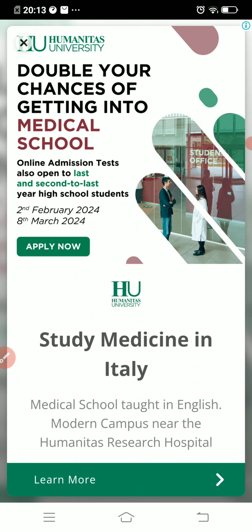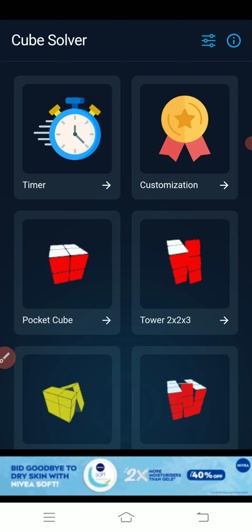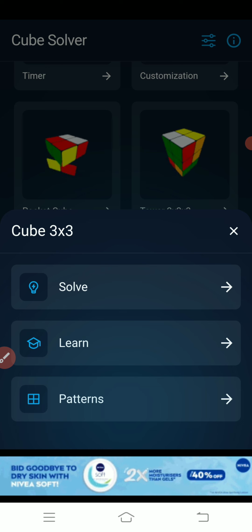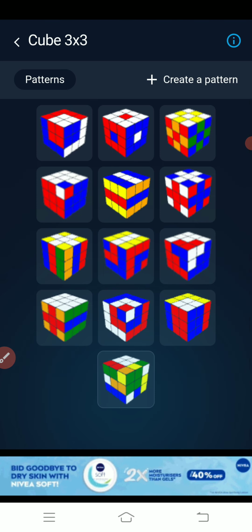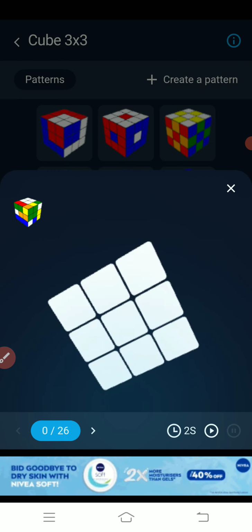Okay, I'm telling right now the add in, and go to the 3x3 again and go to the patterns, and here are they. What the heck? Oh, this is how to solve it.